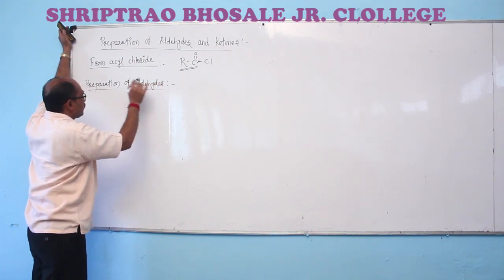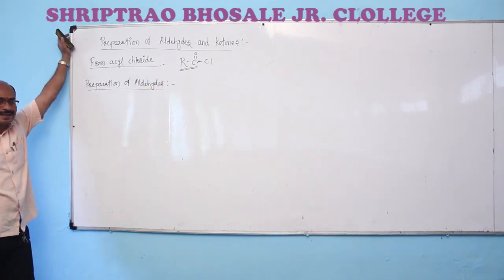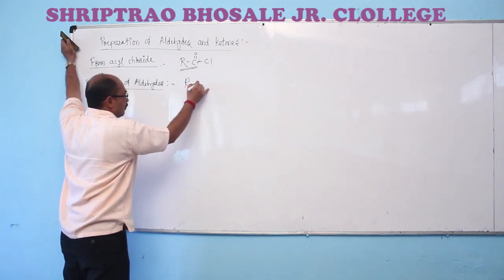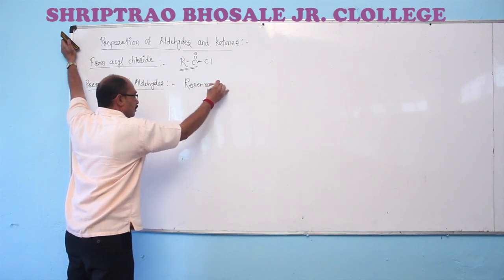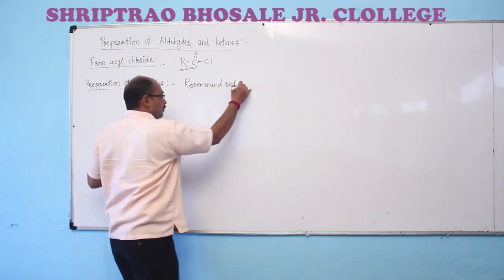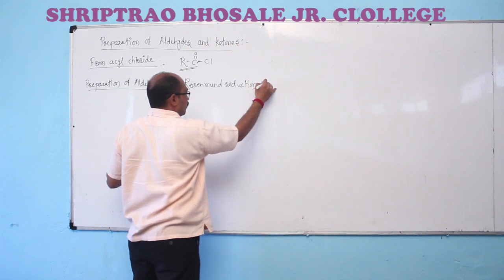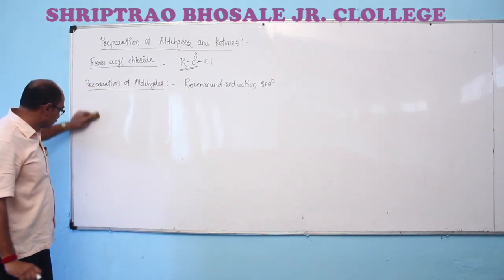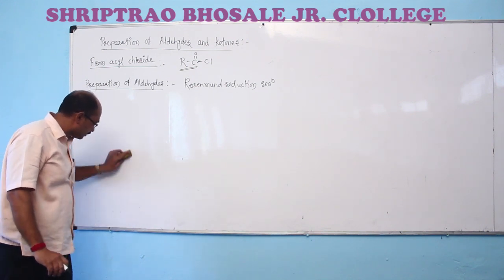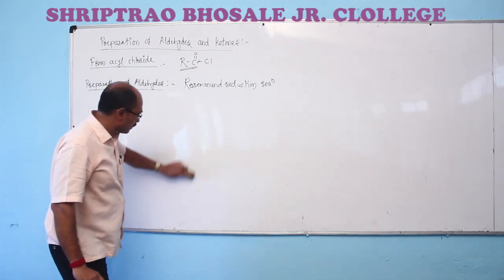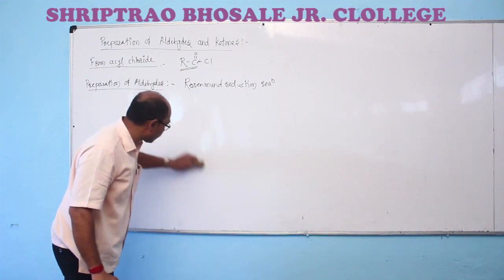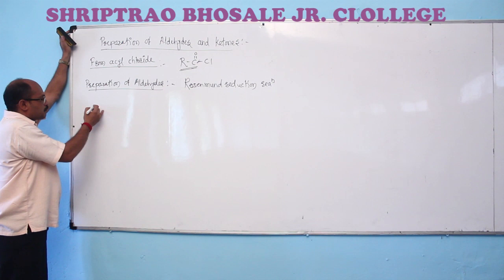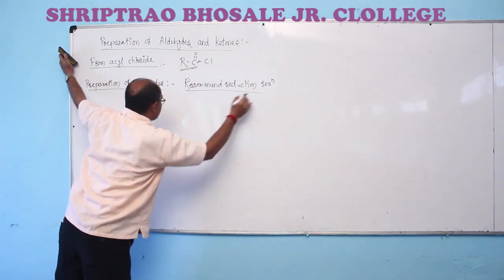This reaction, the preparation of aldehydes from acyl chlorides, is known as the Rosenmund reaction. It is a reduction reaction, a simple reaction where the acyl chlorides are reduced. Rosenmund's reduction reaction.